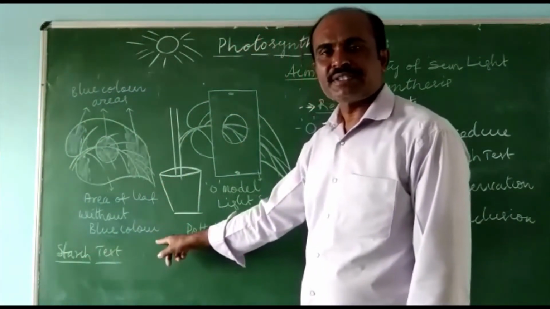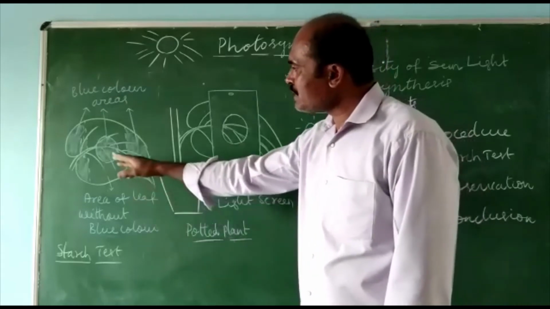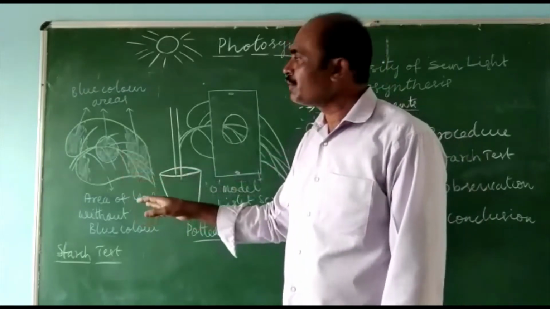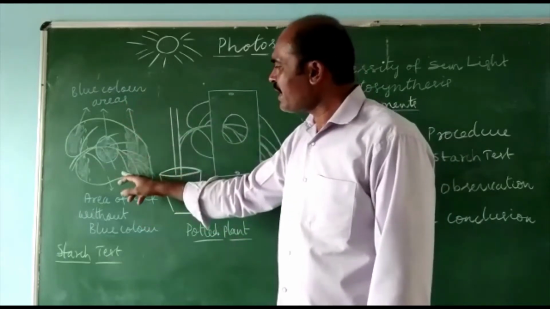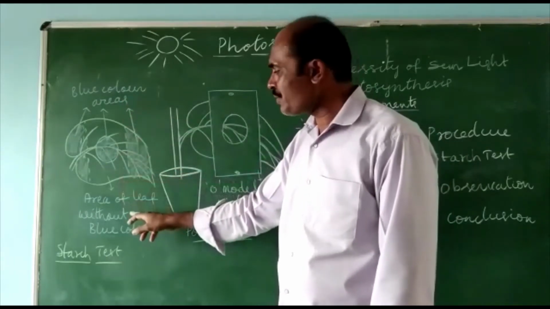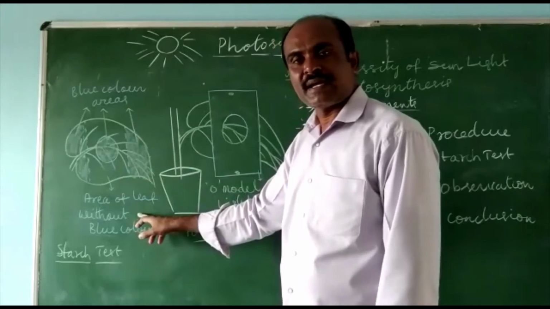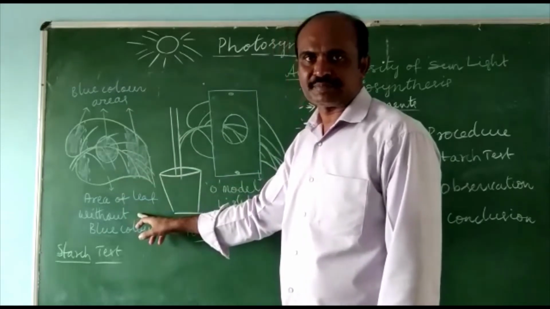After spraying iodine solution, some areas of the leaf turn blue and some areas do not turn blue. Let us know what is the reason.